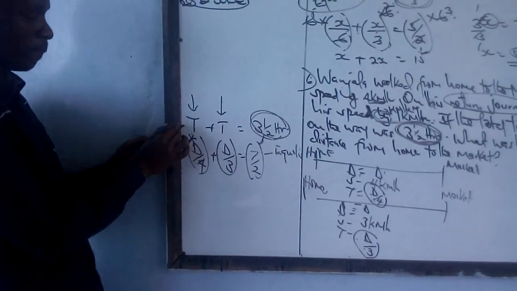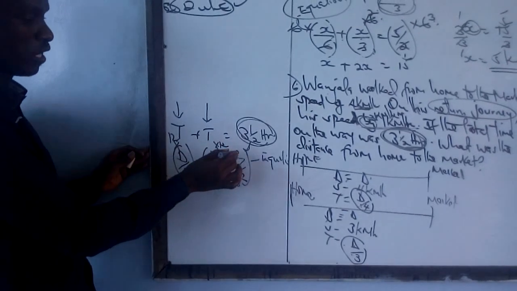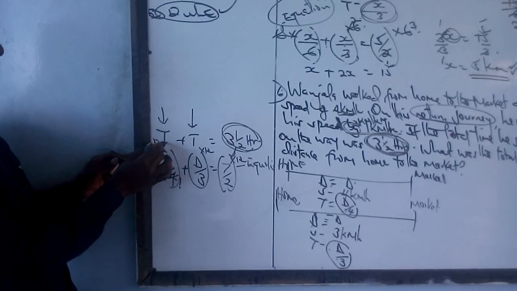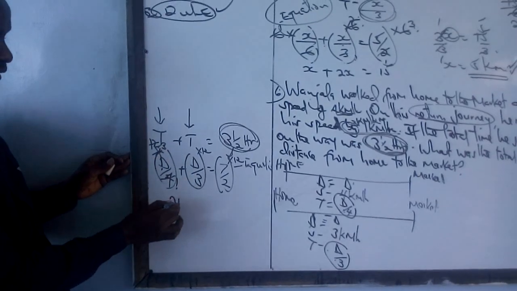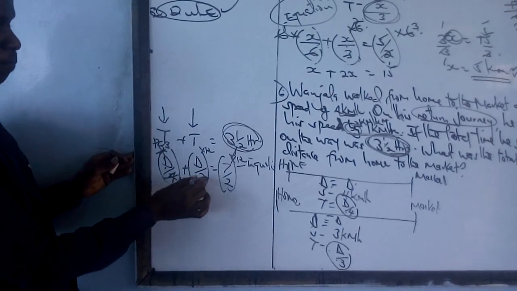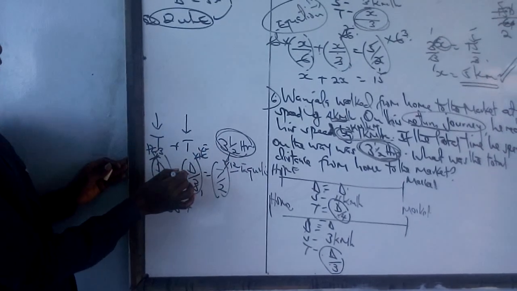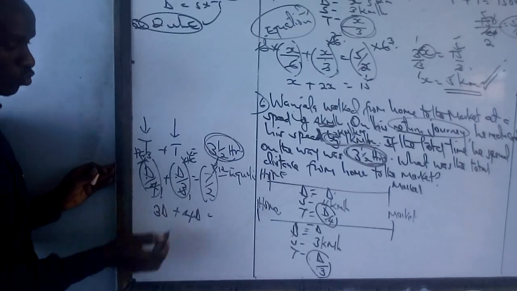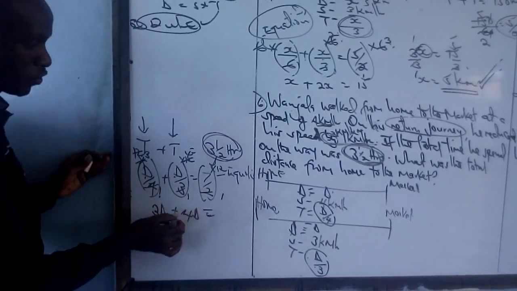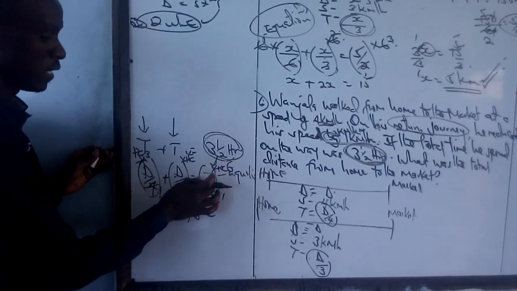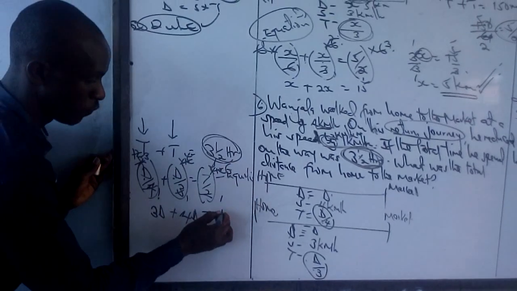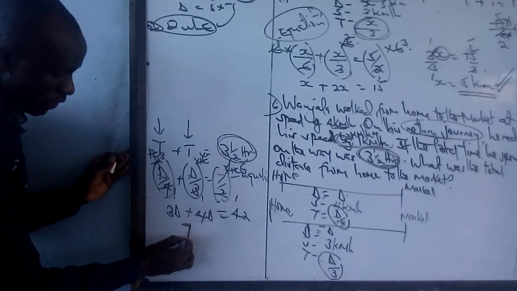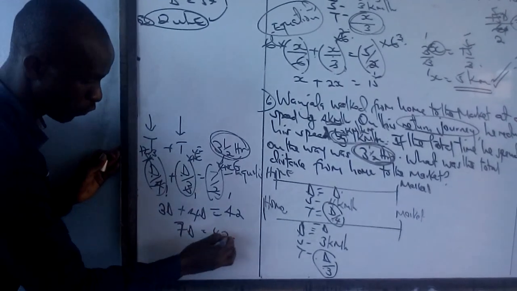So here we multiply by 12, here we multiply by 12, here we also multiply by 12. 12 divided by 4 is 3, so 3 times d will give us 3d, plus 12 divided by 3 is 4, so 4 times d will give us 4d, which will be the same as 12 divided by 2 is 6, and 7 times 6 is 42. So 3d plus 4d is 7d, which is equal to 42.